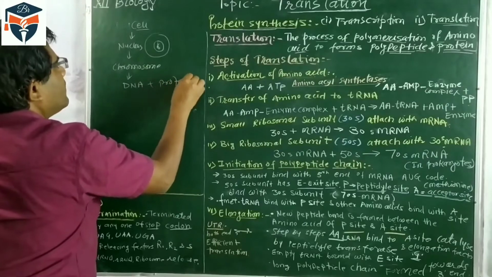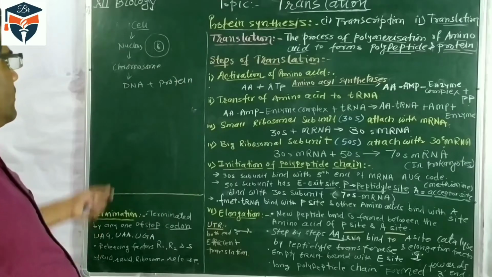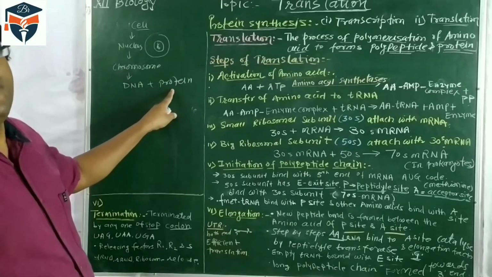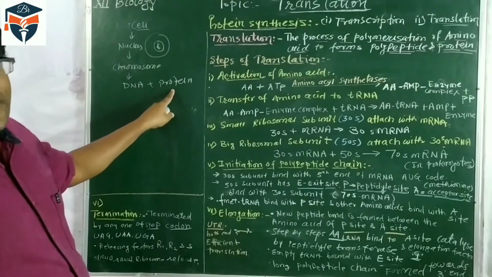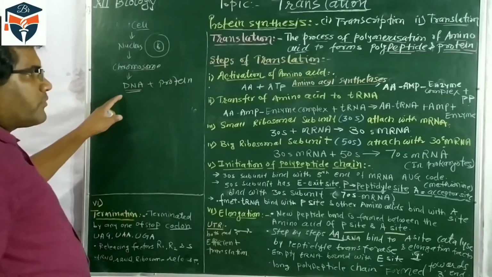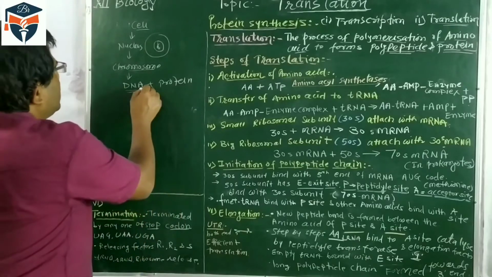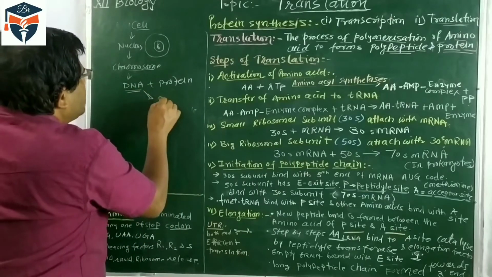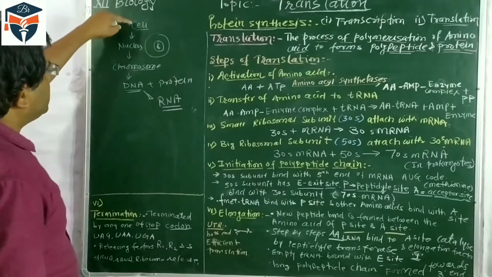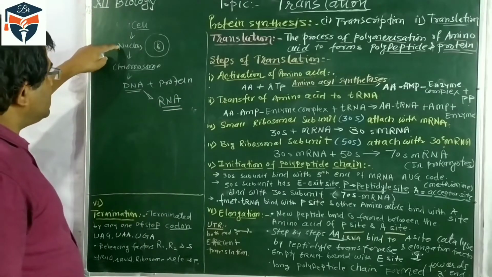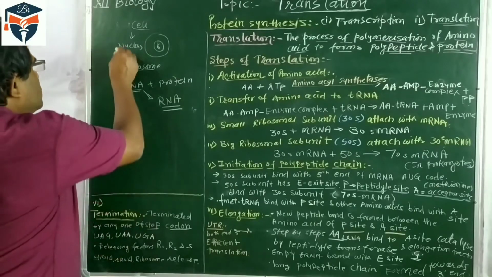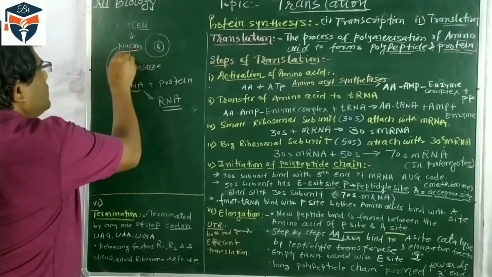We have learned in the nucleosome that the DNA molecule is wrapped around an octamer unit of protein. So the chromosome contains the DNA. This DNA molecule is transcribed to form RNA. So inside the cell is the nucleus, in the nucleus there is a chromosome, and the DNA is in the nucleus.